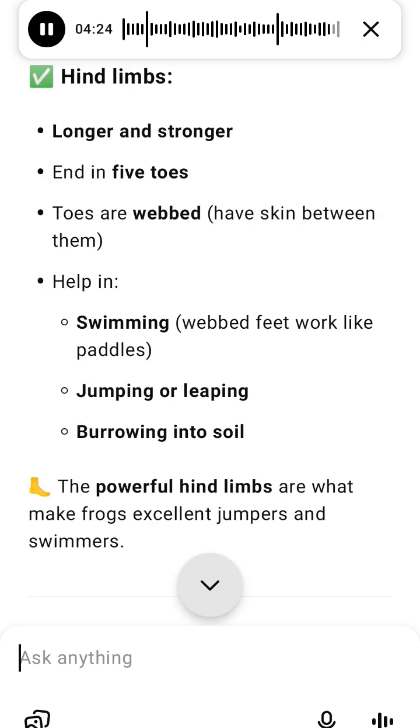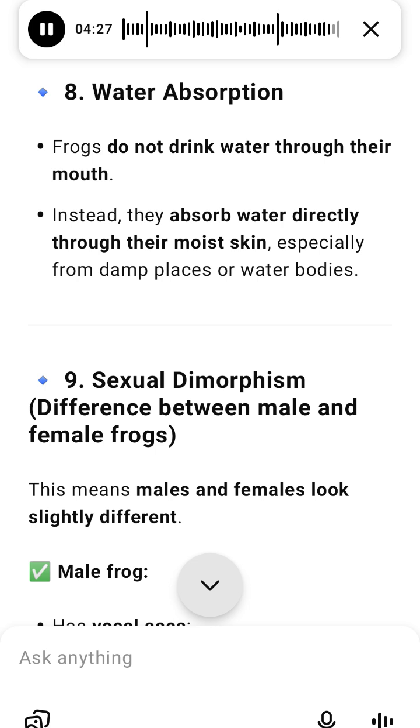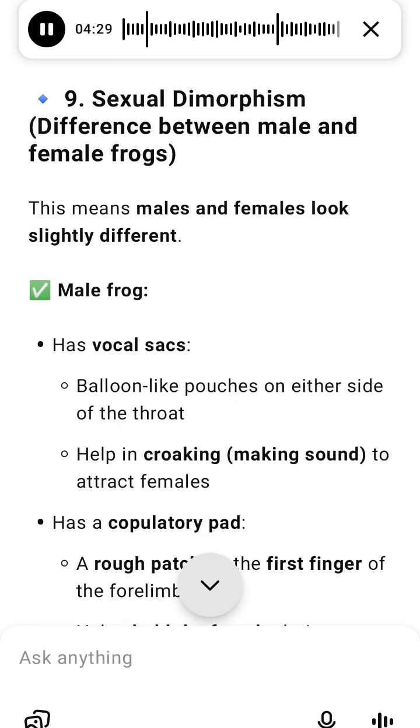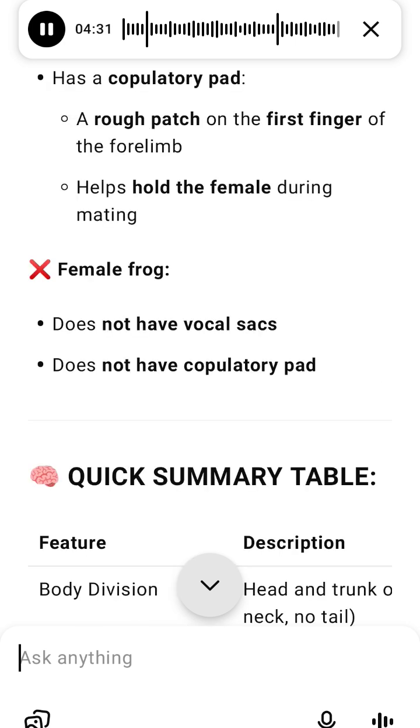Eyes: bulging, with a nictitating membrane that protects the eyes underwater. Nostrils: 2, above the mouth, used for breathing air. Ears: the tympanum, a flat circle behind the eyes, receives sound. 4 limbs: 4 fingers used for walking and balance, and 5 toes, webbed and powerful, used for jumping and swimming.